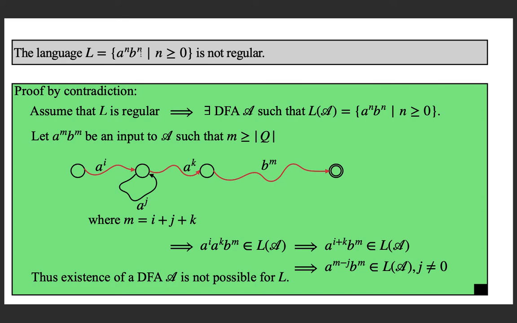I hope you got the proof. Otherwise, please watch this lecture again and see how we did this proof. So today we proved that the language a to the power n, b to the power n, where n is a natural number, is not a regular language.